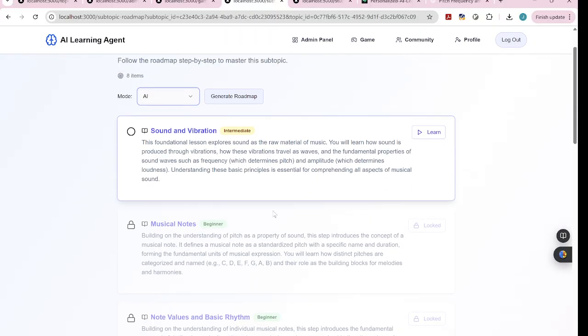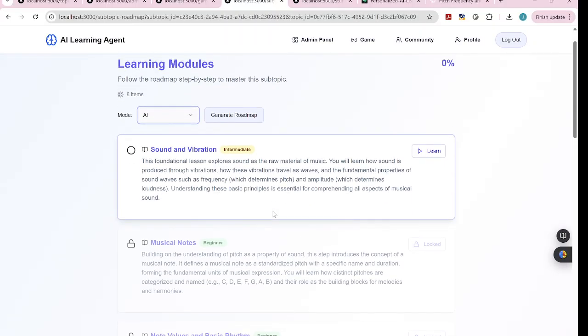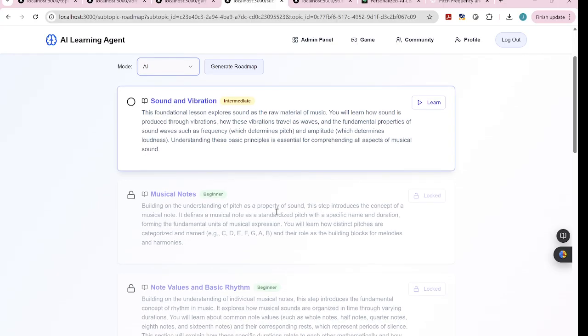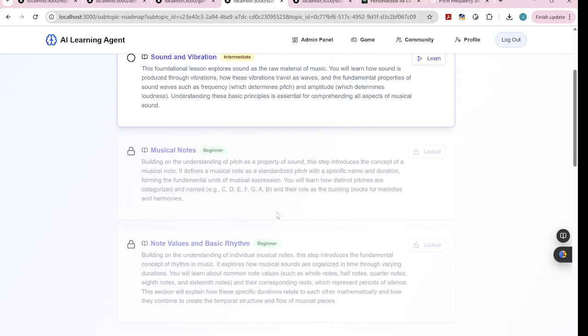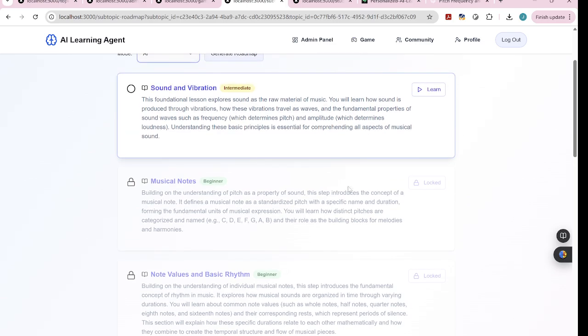You can see the first one is automatically unlocked because that's the one the user should work on in order to unlock the ones that come after it, right? So if you click the learn button, it jumps straight to a specific